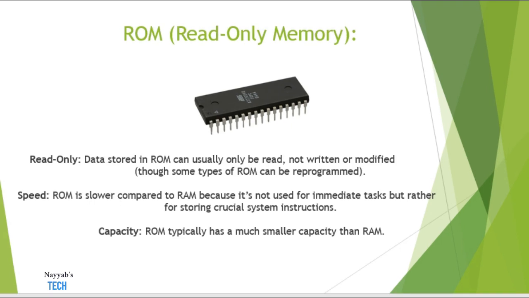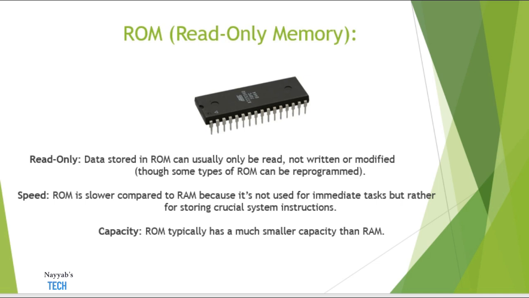What is a key feature of a ROM? It is read only. The data stored in ROM can usually only be read. You can only read the data, not write or modify it, though some types of ROM can be reprogrammed. So you cannot write or modify the data, but you can read the data from the ROM, and some ROM can be programmed.